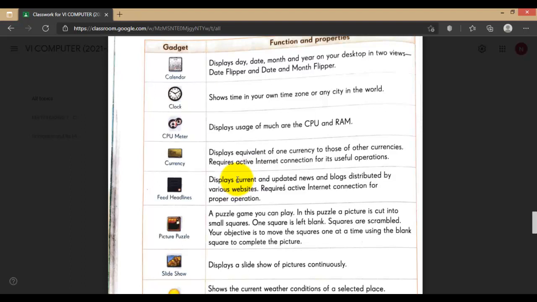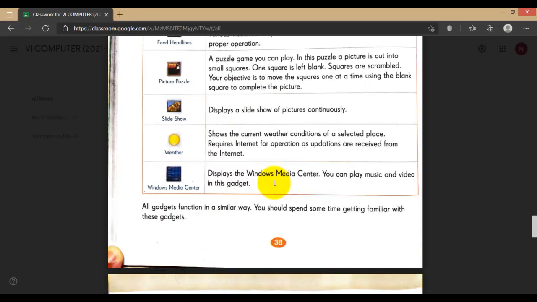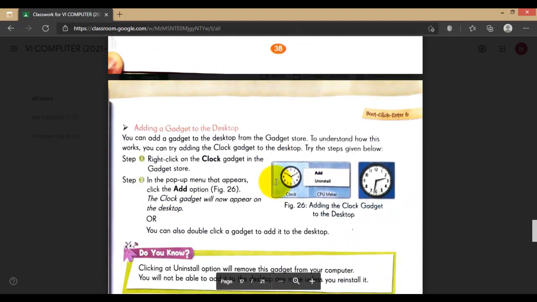This news feed headline and this currency or weather, these all require internet. If your computer or system is not connected with the internet, then you cannot get the updated information, this weather and all. You can change or add the gadget, and you can change the opacity of the gadget also, meaning the transparency of the gadget, from the setting.